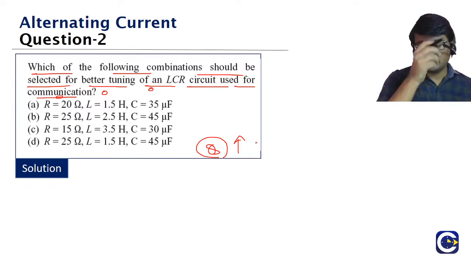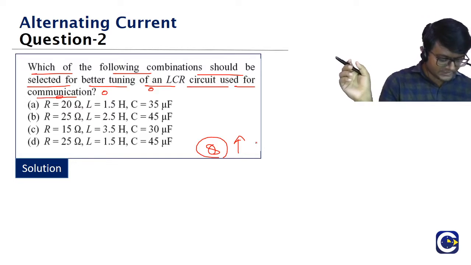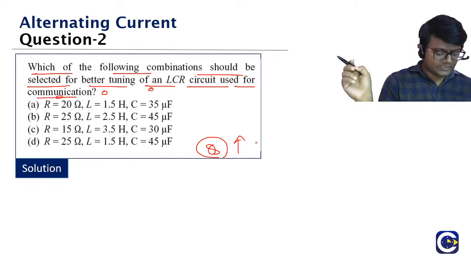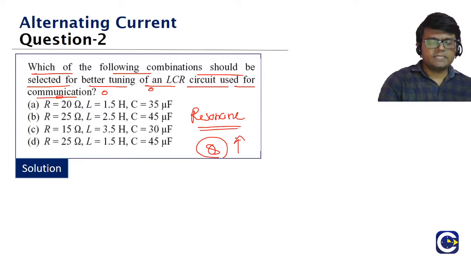When the quality factor will be maximum, think about it. Where are we going to have the quality factor maximum? Second question, Trisha, you are saying C. Check the answer, guys. So we need to have better tuning. Better tuning will come in the case of resonance. That is where we will be able to get the better tuning.